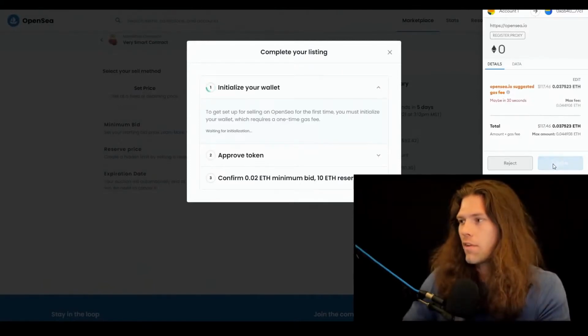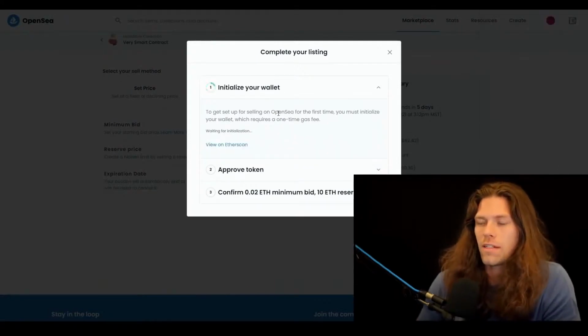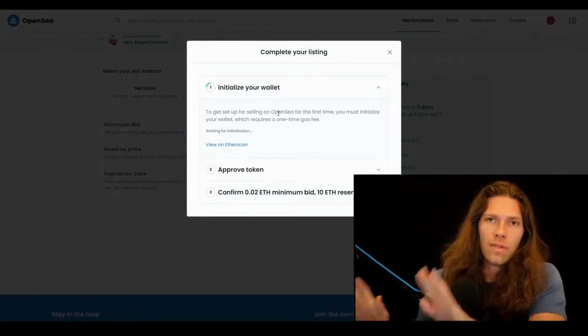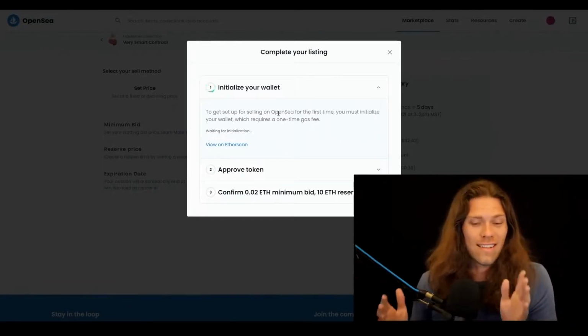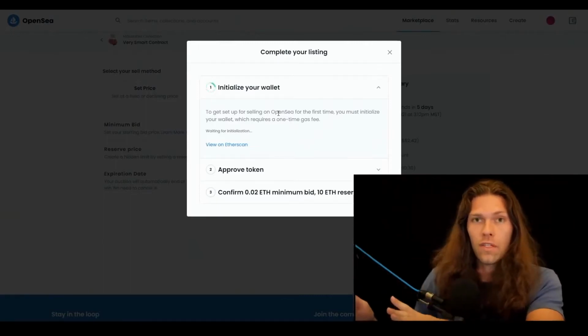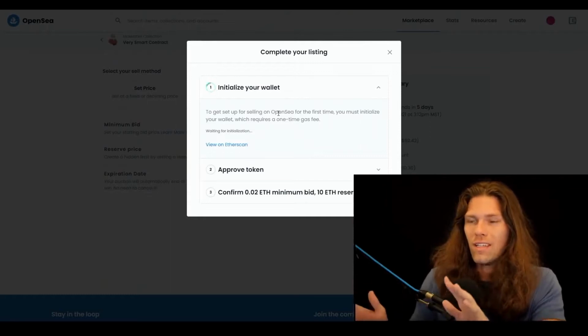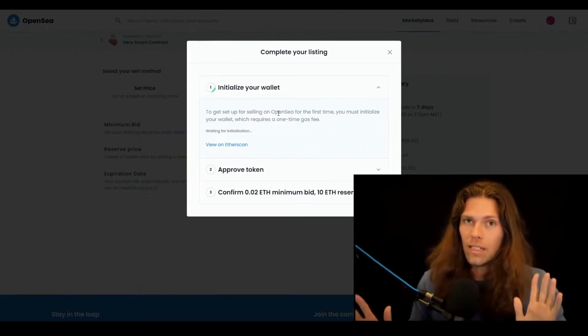We'll click confirm here. Oh, it just went down a couple. We're just going to go ahead and confirm. It initializes the wallet. And again, you only have to do this big transaction on the first time. It's unfortunately their way. The lowest I've ever seen is like $65 for that first transaction. The highest I've ever heard of is like $450. Usually if you just wait a little bit, you can at least get it slightly lower. But depending on the day and what's going on in the network, it can be pretty expensive.